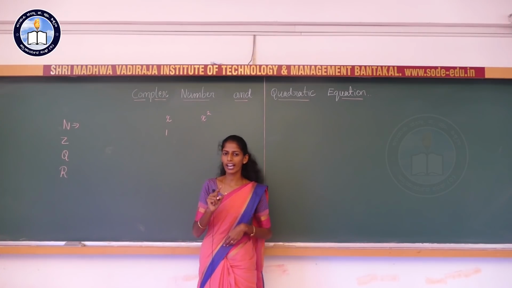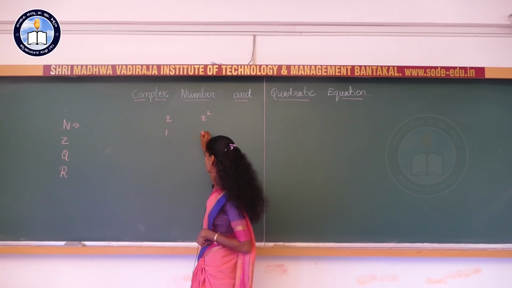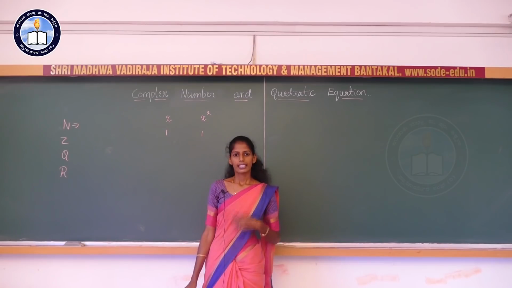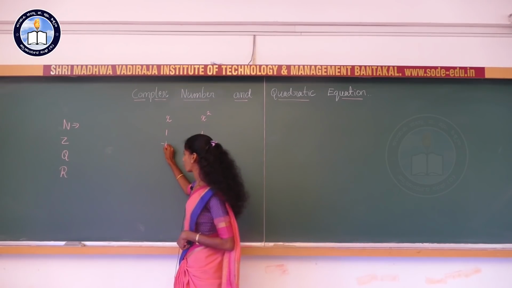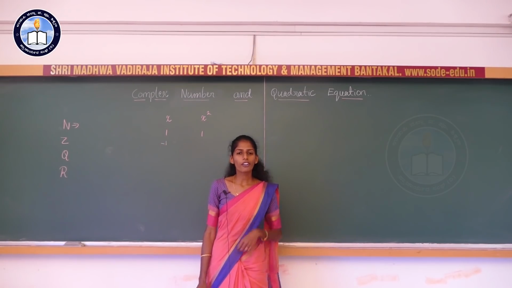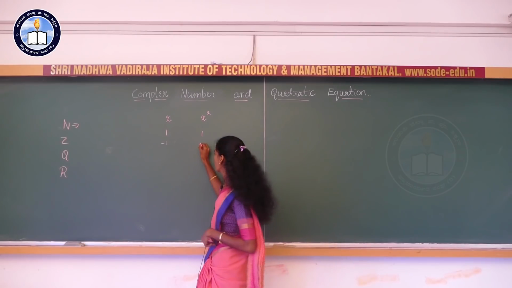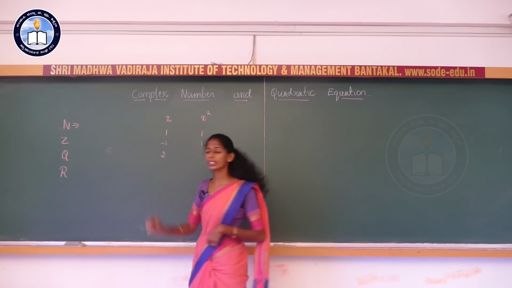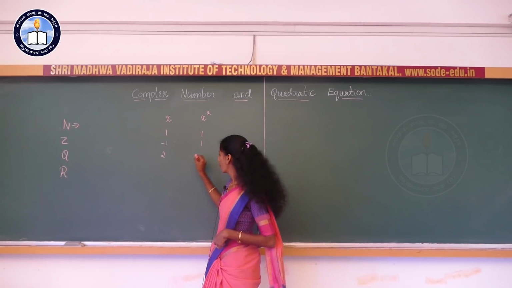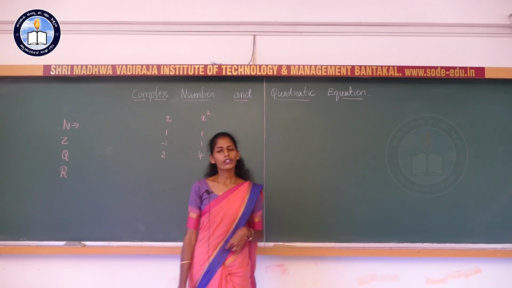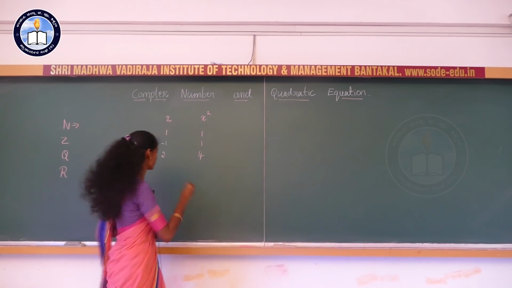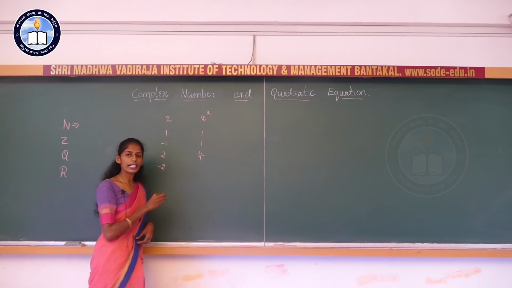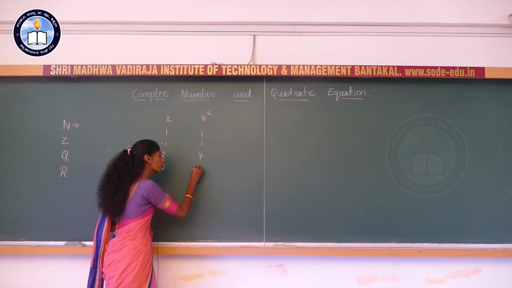For example, 1. If I consider 1, the square will be what? It is nothing but 1 only. Then I will consider minus 1. What about the square of minus 1? It is also 1 only. If I consider 2, then the square of 2 is 4. If you consider minus 2, the square of minus 2 is also 4 only.